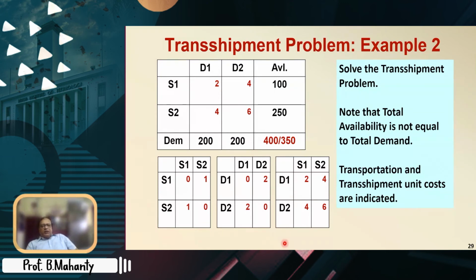So here the transshipment options are available and all transshipments are possible. However, there is a difference, that is, the total availability and total demand are not equal. All right. So solve the transshipment problem. Note that total availability is not equal to total demand, and transportation and transshipment unit costs are indicated.